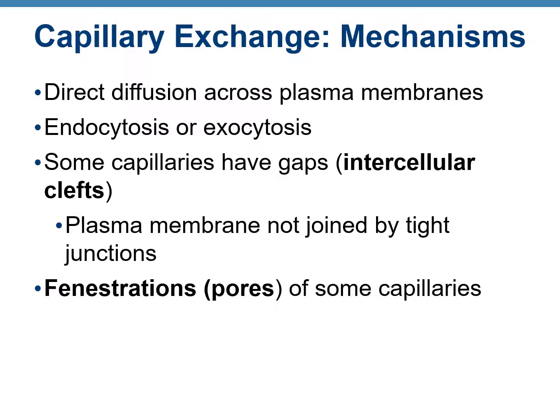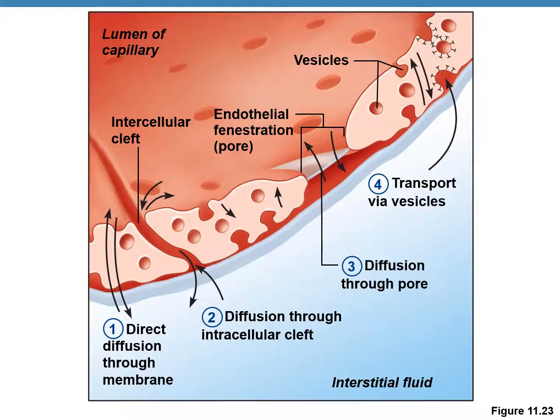Different mechanisms facilitate this capillary exchange. There could be direct diffusion across the membrane of the capillary. There could be active transport, or vesicular transport such as endocytosis or exocytosis. Some capillaries would have gaps in the cells of their wall, known as intercellular clefts. The plasma membranes do not have tight junctions; instead, they have gap junctions. There could also be pores known as fenestrations. This figure illustrates the different mechanisms of capillary exchange.